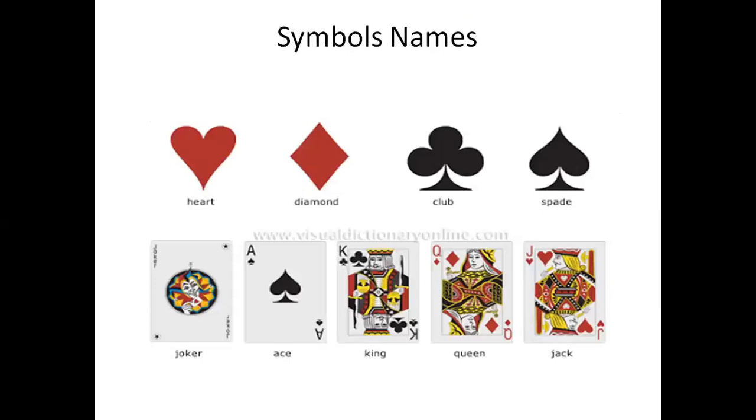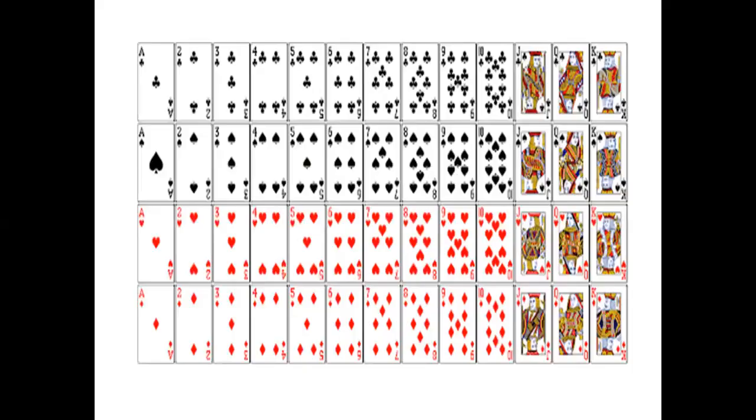We have 4 symbols in a pack of cards: heart, diamond, club and spade. Each has 13 cards. So the total is 52 plus 1 joker, a total of 53 cards.